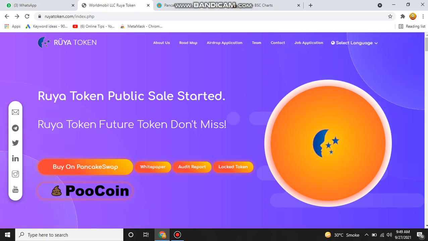So today I'm going to show you how we can connect our MetaMask with PancakeSwap and how we can use PancakeSwap to buy the Roya token.